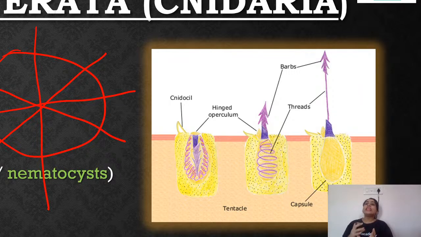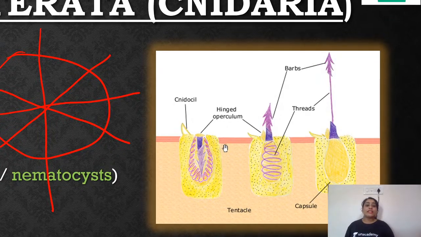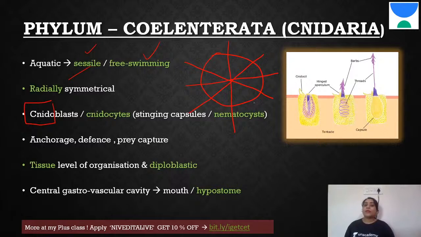So when they need food, or when they are attacked, or when they want to attack, offense, defense, food, for all that, prey catching, sometimes their entire body, sometimes only their tentacles, you find this. They will immediately jut it out, and these will go and sting the organism which is troubling it, or sting the organism that it wants to eat, one of the two. So that is what it does. Now that is about the cnidoblasts or the nematocysts. So these are your nematocysts.